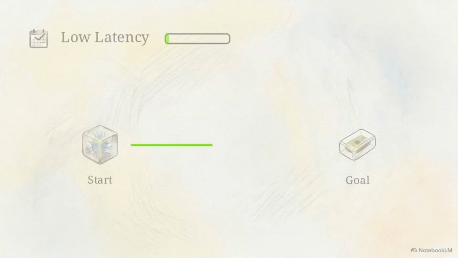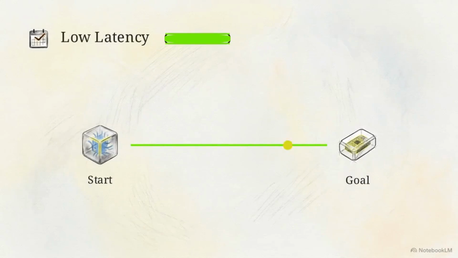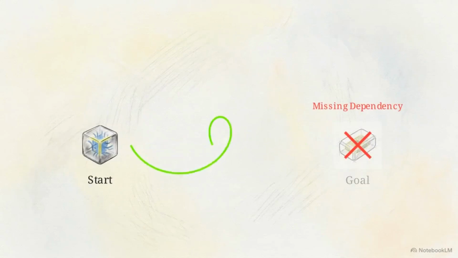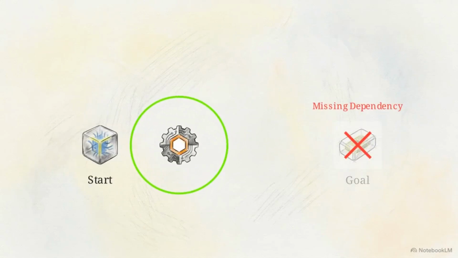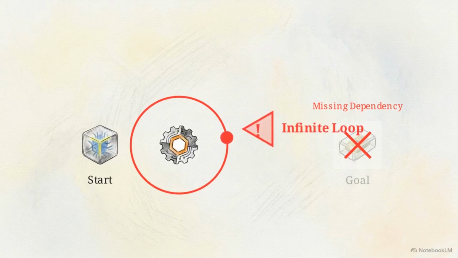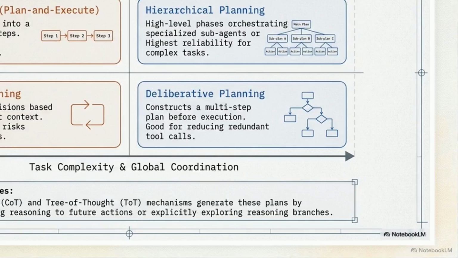This yields low latency. However, without a forward-looking plan, the agent risks missing necessary dependencies or falling into an infinite loop, endlessly repeating the same actions. Contrast this with deliberative planning in the bottom right, where the agent explicitly constructs a complete multi-step plan before making a single API call.